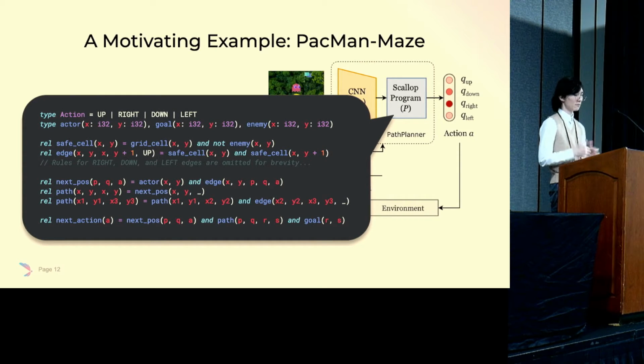and we also define a bunch of relations, action, goal, actor, and enemy, which we treat as input relations. Notice that these relations contain extracted entity positions from the neural network. They are really forming probability distributions rather than discrete values. Inside of the program, we have used features such as recursion for finding the optimal path and also negation to avoid the enemy. At the end of the program, we compute the relation named next action, which checks if taking such action can give us a safe path towards the goal.